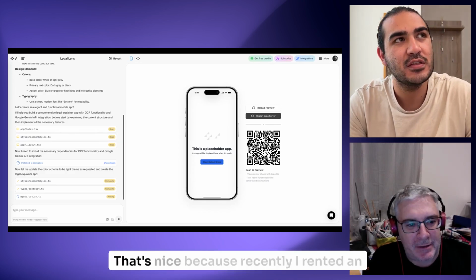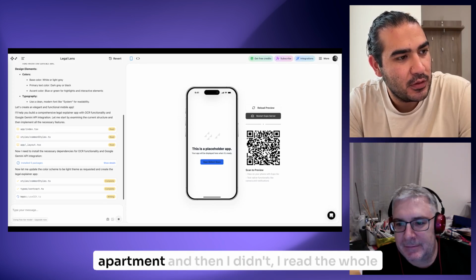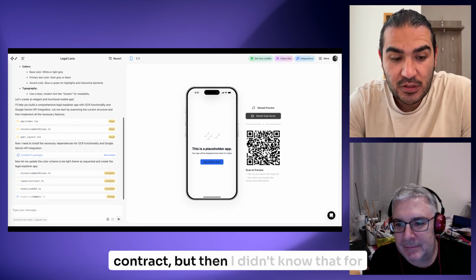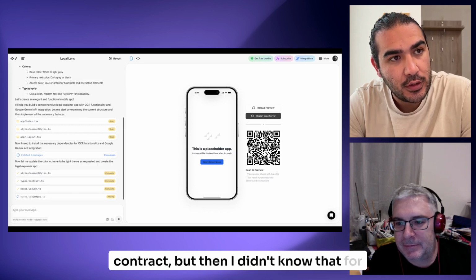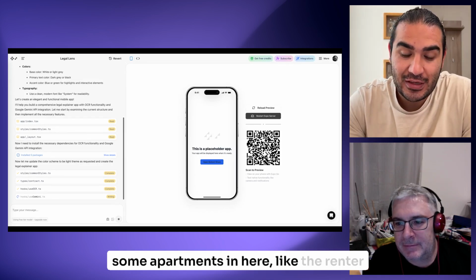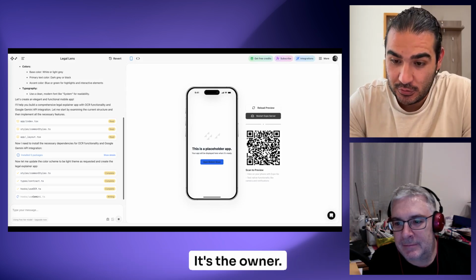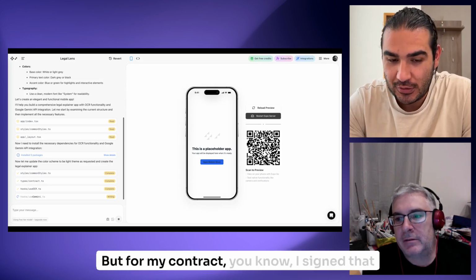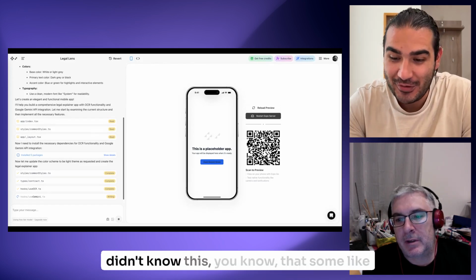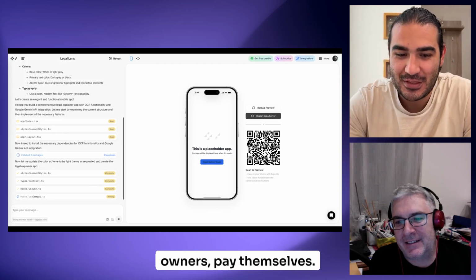Okay, that's nice, because recently I rented an apartment and I read the whole contract, but I didn't know that for some apartments here, the renter doesn't need to pay the management fee, it's the owner. But in my contract, I signed that I'm going to pay the management fee, and I didn't know this. Some owners pay it themselves.